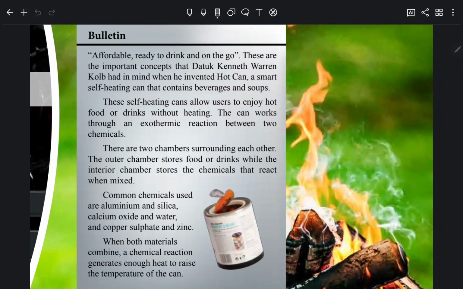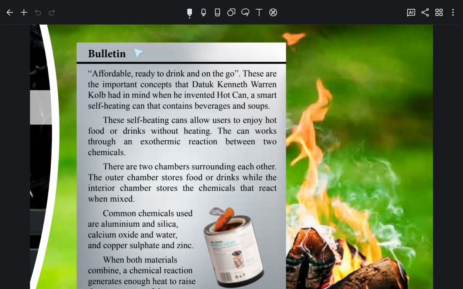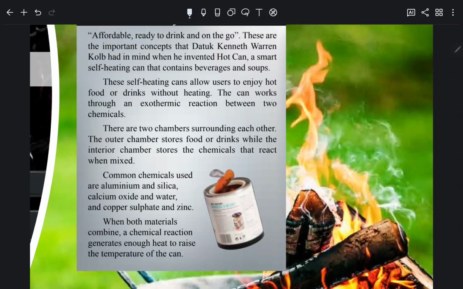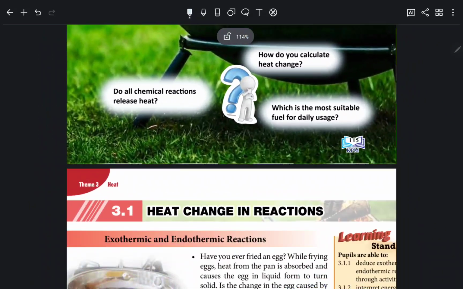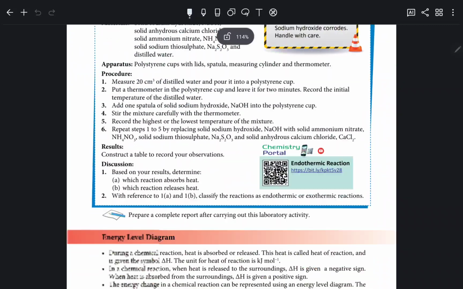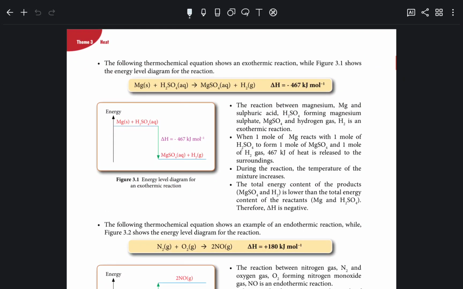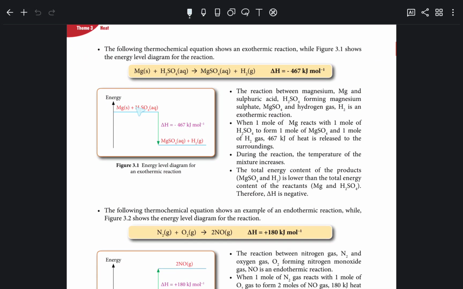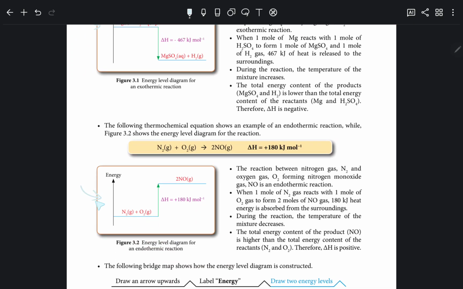Okay, wait. And this bulletin boleh baca, boleh jadi soalan paper 1. Siapa tahu silap-silap ada maklumat from this one jadi soalan paper 1. Jangan keluar kata tak tahu. Okay, wait, I show you. This is energy level diagram. Okay, I would call this gambar raja turun tangga, gambar raja naik tangga. This is how my teacher told to me lah.